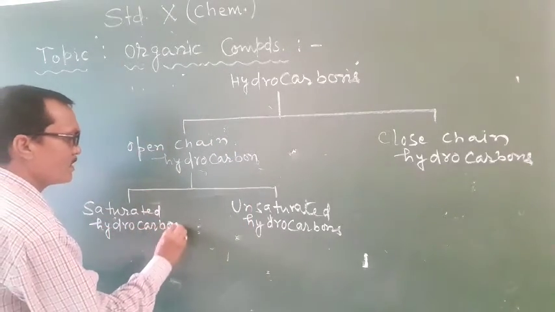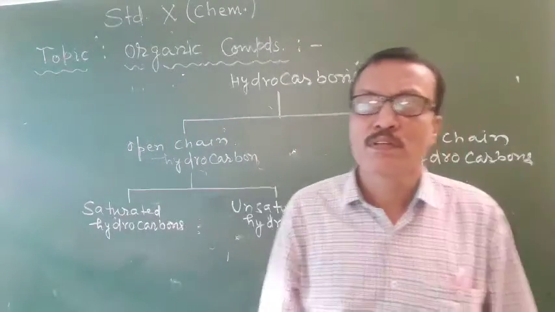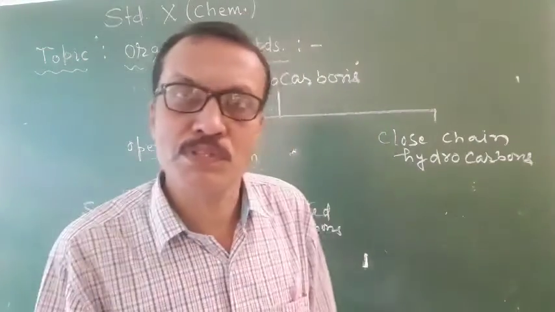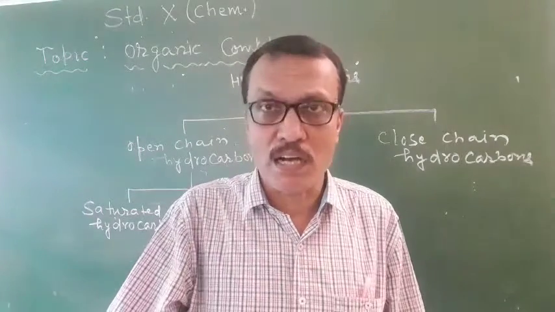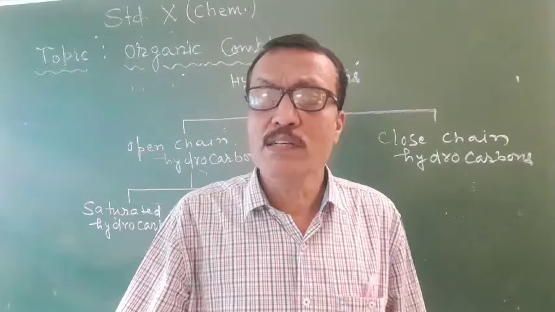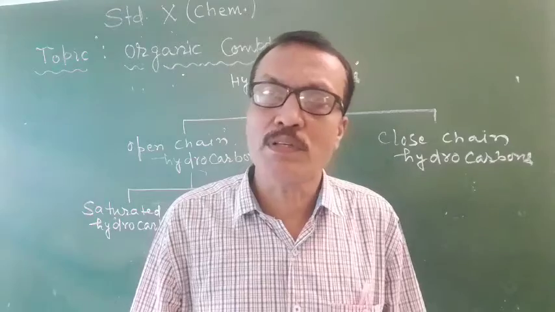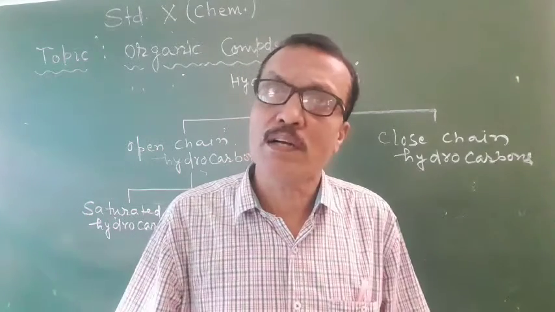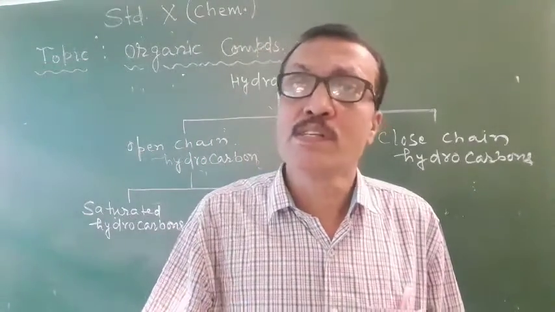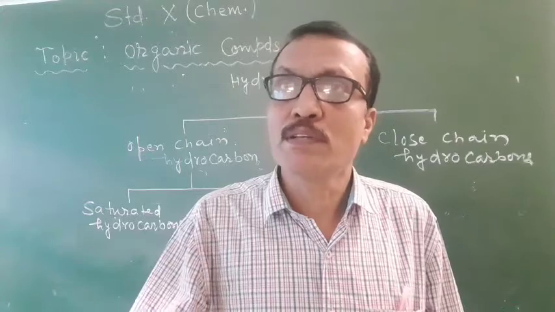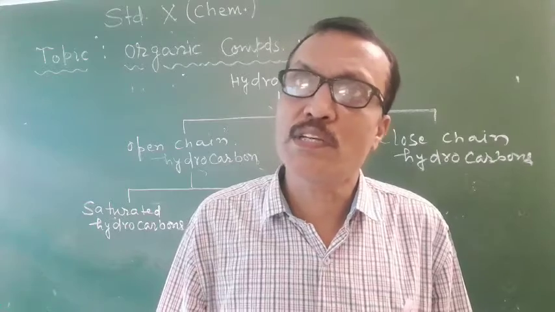Students, saturated hydrocarbons are those hydrocarbons which have only single covalent bonds between carbon and carbon atoms or carbon and hydrogen atoms. Means compounds of carbon having single covalent bond between carbon and carbon are known as saturated hydrocarbons.